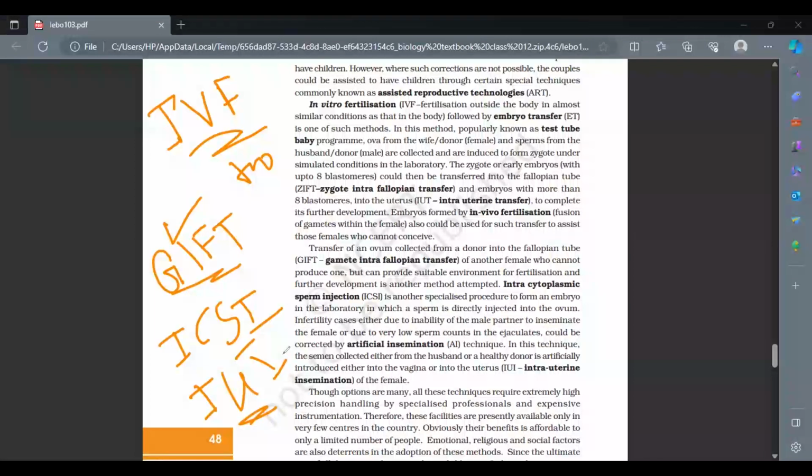Okay, so remember the complete terms and the names over here, and not very much in detail, but obviously these are all the categories of the ART, right? They all come under what is known as the ART. To start with, we talk about in vitro fertilization, and then we come to in vivo fertilization, where the fertilization is happening inside the woman, but the rest of the things are getting donated, or the donor sperm injections are there, or the donor eggs are there. It's again a kind of assisted reproductive technology. It is, right. Okay.